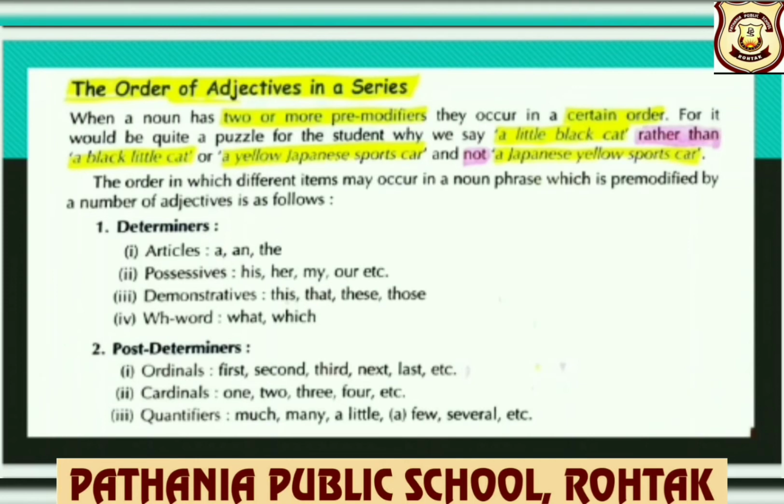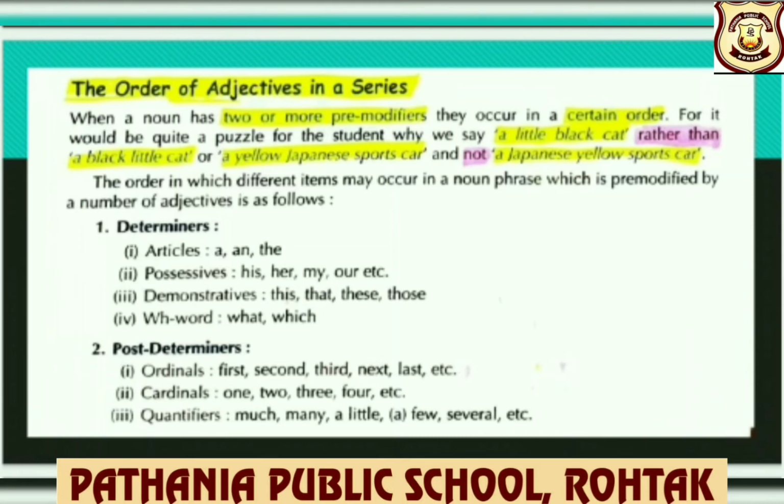Determiners, we know, children, are articles, possessives, demonstratives and WH words. Articles, that is a and the. Possessives, his, her, my, our, etc. Demonstratives, this, that, these, those. WH words, what, which.